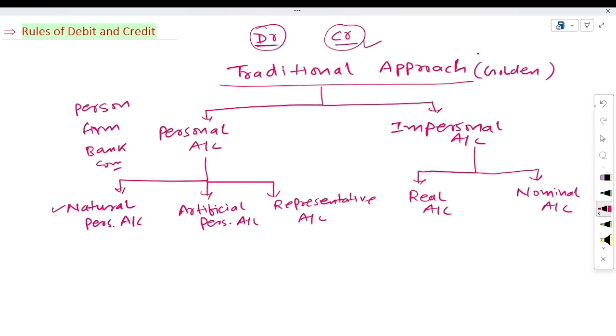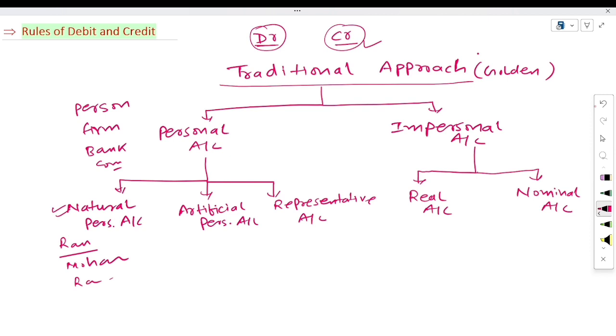Here first one is natural personal account. Natural personal accounts are those accounts which are the creation of God. Natural person in the sense, creation of God. Just like Ram is a person, his account. Mohan is a person, his account. Ramesh is a person, their account. All these are the creation of God. So the creation of God related persons are known as natural personal accounts.